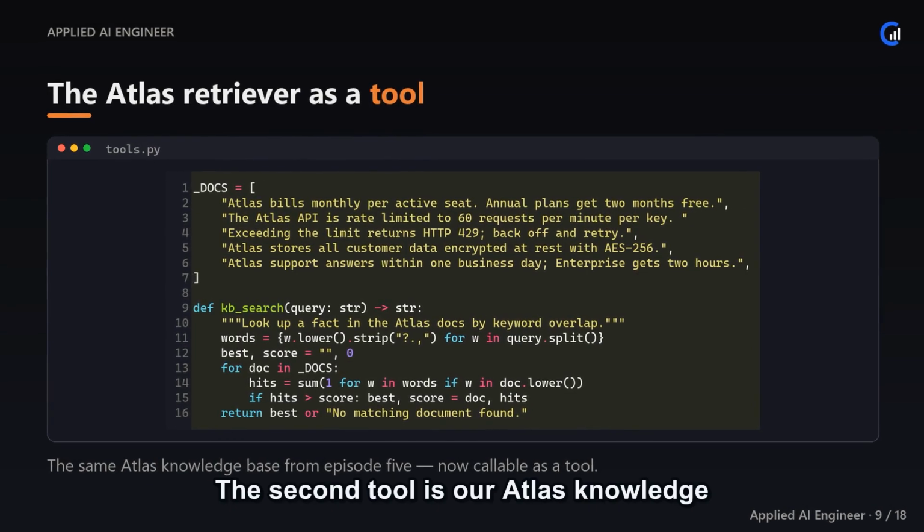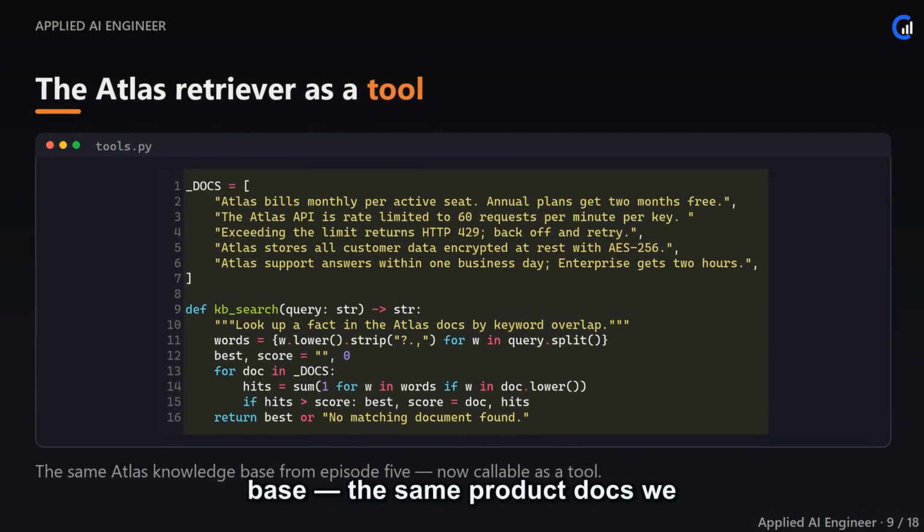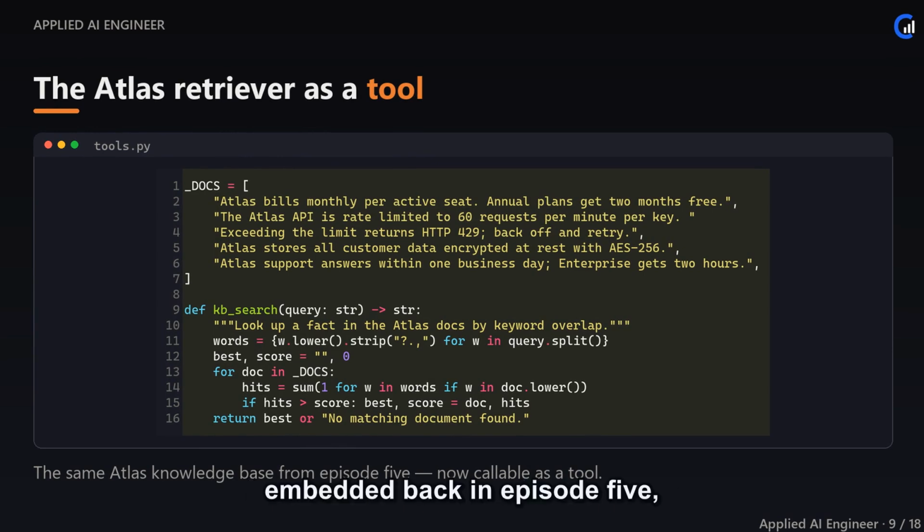The second tool is our Atlas knowledge base, the same product docs we embedded back in episode 5, now wrapped so the agent can call it. Here it's a tiny keyword retriever so the focus stays on the loop rather than the search. Next episode we promote the real RAG retriever, with embeddings and re-ranking, into a tool exactly like this. That's the key insight. Retrieval becomes just one action the agent can choose, sitting right alongside the calculator.